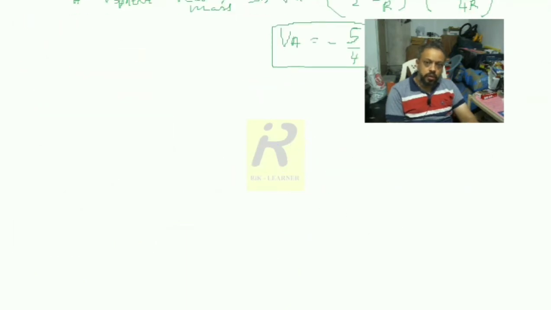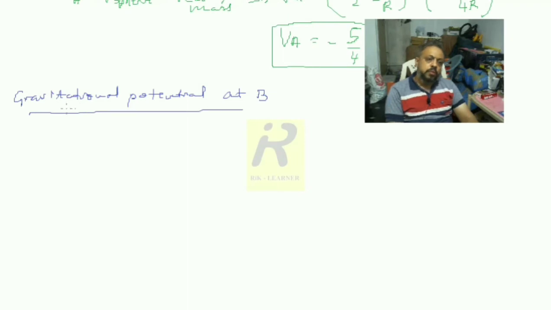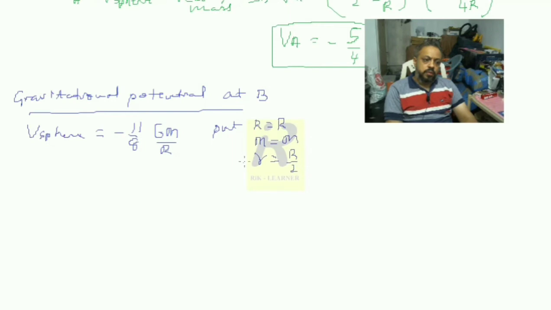That is what I am going to do now, the gravitational potential at B. So here the potential due to the complete sphere is minus 11 divided by 8 GM divided by R. This is the result when I put r is equal to R/2, M is equal to M, and R is equal to R in the above formula.